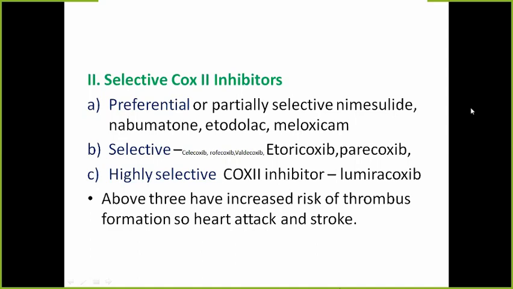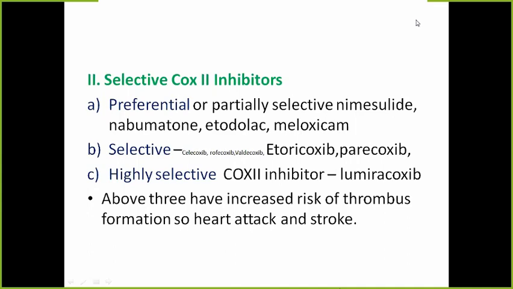But here also we find that according to the selectivity for COX-2, we can classify the drugs. Number one, those which are preferentially COX-2. That means they also have some COX-1 inhibition, but major is COX-2 inhibition. So these are preferential selective COX-2 inhibitors. Examples are nimesulide, nabumetone, etodolac, and meloxicam.